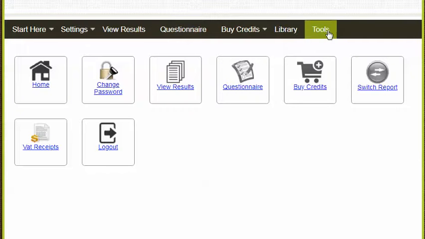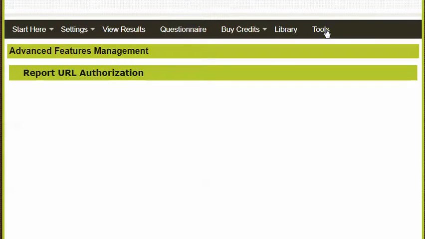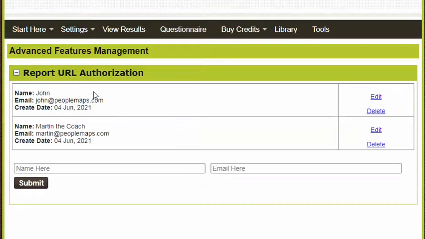So the first thing you need to do is go to Tools, and you're looking for an advanced feature called Report URL Authorization. And if you don't see that here, then please contact People Maps and ask them to activate it on your account. Once you see it, click on it and expand it, and you'll have the option to add a name and an email. So anybody that you want to see the report, you need to add them to the system first.